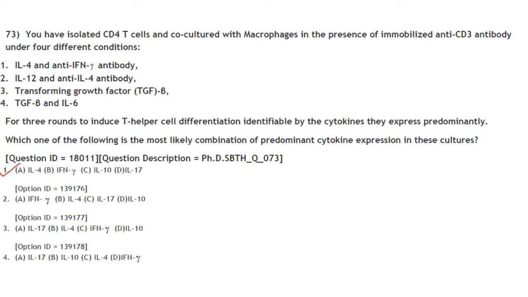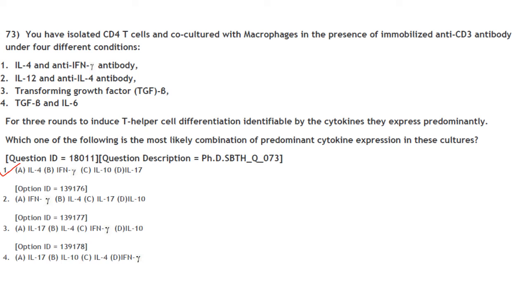So, interleukin 4. If interleukin 4 is present, it will give rise to Th2 subset and it will secrete interleukin 4. So first one will be interleukin 4 and anti-IFN gamma antibody. It will be Th2 subset and it will secrete interleukin 4.